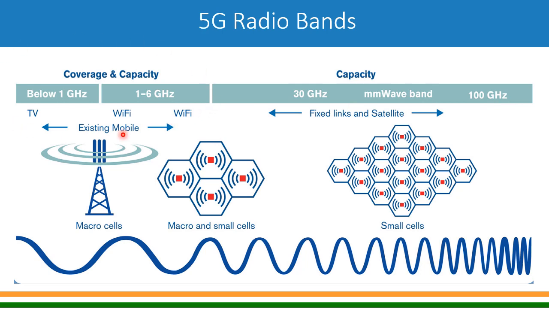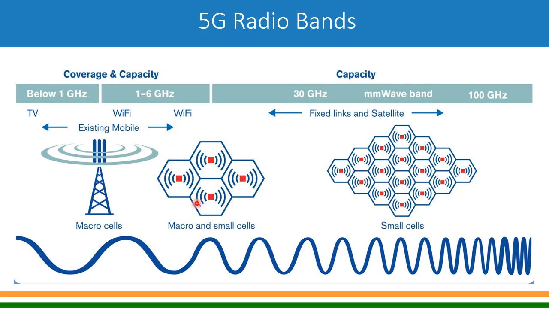As we know, currently spectrum is utilized by most of the mobile technologies, Wi-Fi, TV, etc. But 5G will also be able to operate on these frequencies. So, wherever there is a coverage requirement, frequencies below 1 gigahertz will generally be utilized, and wherever there is a capacity requirement, they can use frequencies between 1 to 6 gigahertz, maybe say 3.5 gigahertz.